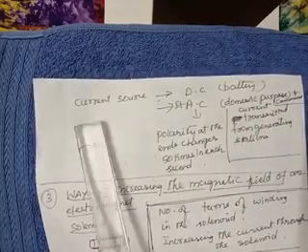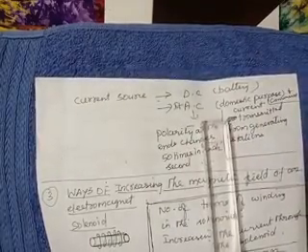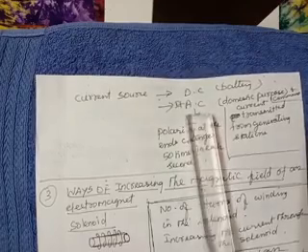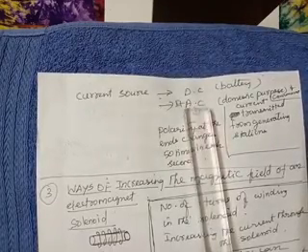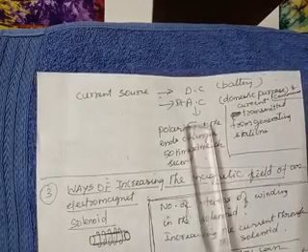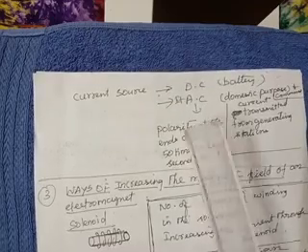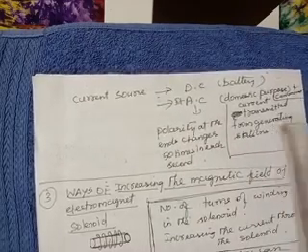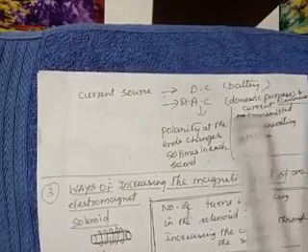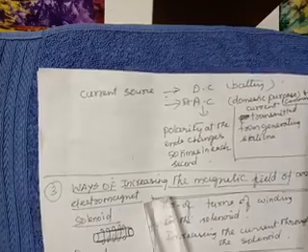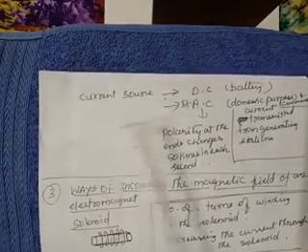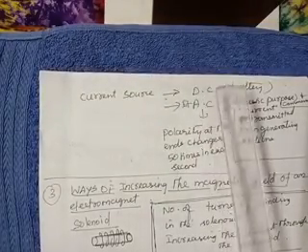But the current source can also be AC. You should be knowing the meaning of AC: AC means alternating current. So from where do we get alternating current? DC current, everybody knows, you will get from a battery or some other source. But what about AC current? AC current is transmitted from the generating stations and reaches your house for domestic purposes and other commercial purposes. So can we use AC for creating an electromagnet? Of course you can.